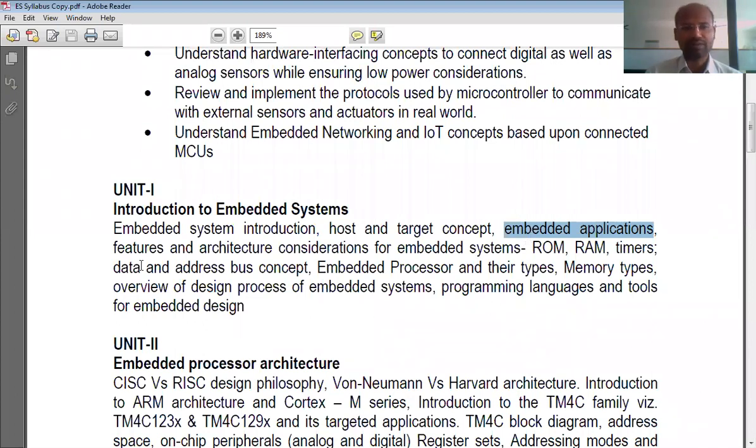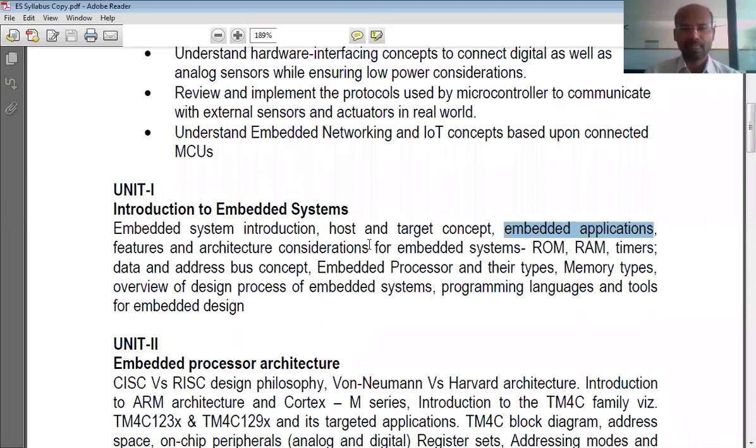And features of embedded systems. Features means they are small in size, low power consumption. We look at the characteristics. Features are nothing but the characteristics of an embedded system. If you are saying something is an embedded system, then what criteria should it satisfy? What characteristics should it contain so that it becomes an embedded system? That's what features of embedded systems are.